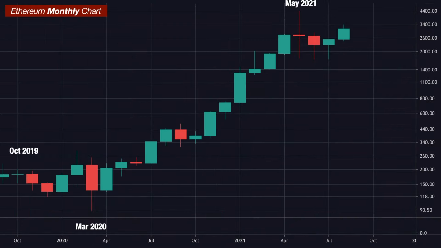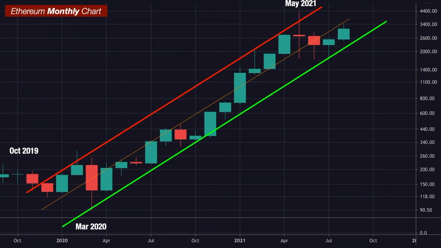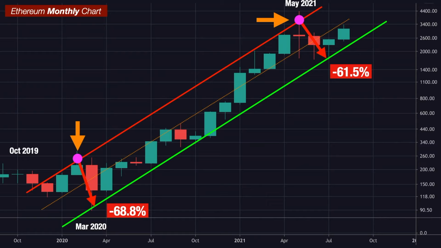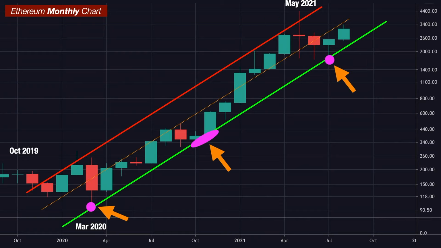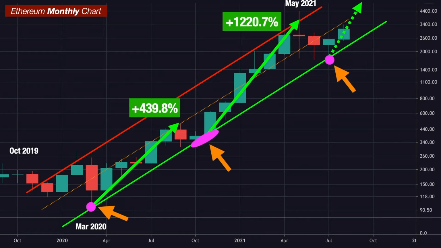If we look closely, we can actually see that for our current bull run, Ethereum has perfectly formed this textbook uptrend channel with the upper resistance line on the top, lower support line at the bottom, and the mean reversion line in the middle. Starting from the very beginning, whenever Ethereum touches the upper resistance level, there's always a big correction. And whenever it touches the lower support level, Ethereum always bounces back and makes a new high.